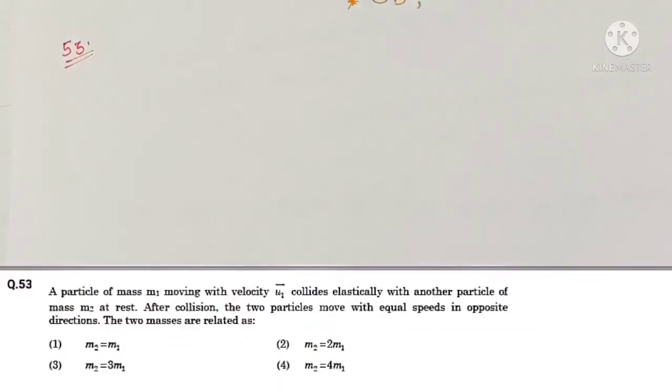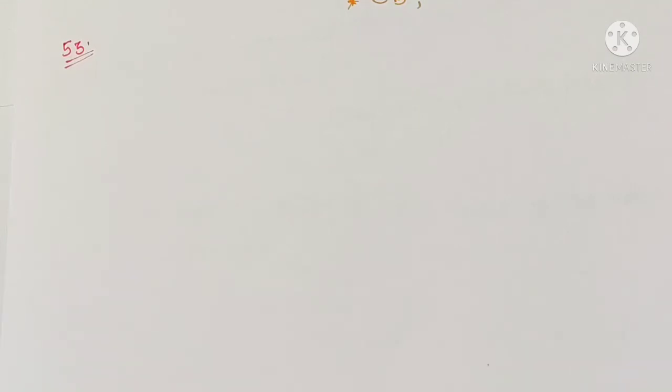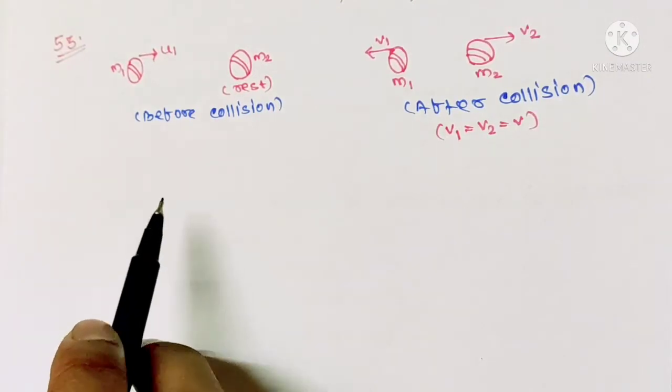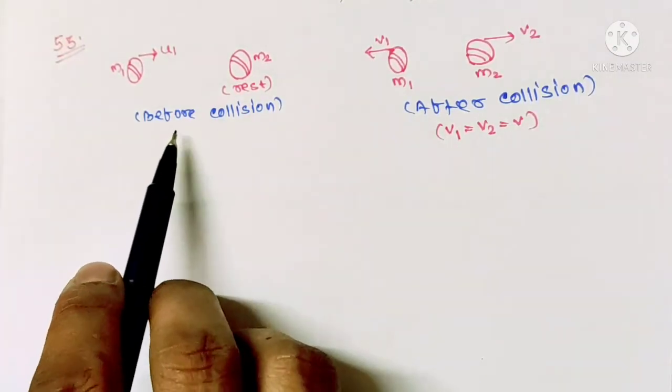Question number 53. A particle of mass m1 moving with velocity u1 collides elastically with another particle of mass m2 at rest. After collision, the two particles move with equal speeds in opposite direction. The two masses are related as. Here we are given this situation before collision and after collision.